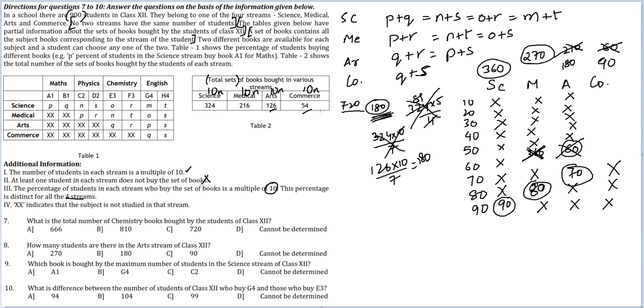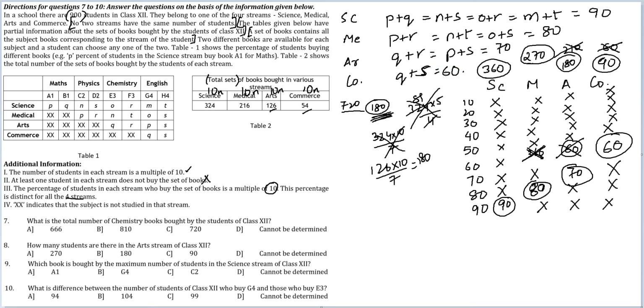Now for 90 people, if 54 people have bought the books, 60% of the people have bought the books. And now I have the precise percentages for all 4 domains, and the precise number of students in all these 4 domains. Okay. Now you can also come to the conclusion this line will be equal to 90 because science 90% of the people have bought sets of books. For medical it would be 80, for arts it would be 70, and for commerce it would be 60.